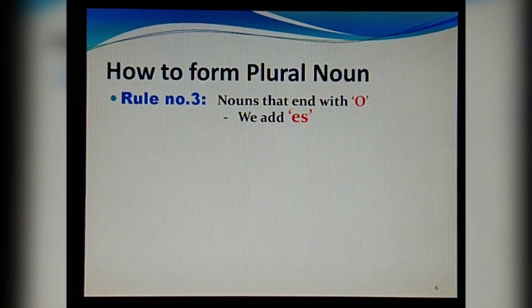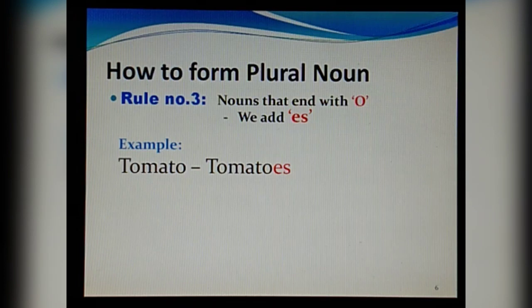Rule number 3 says that for nouns that end with o, we add es. Whenever we get any word ending with the letter o, we add es to form a plural noun. Like tomato. Here you see it is ending with o, the singular noun. Tomato means one tomato.